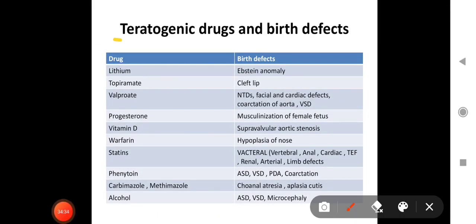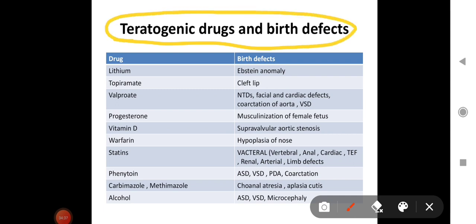Now, teratogenic drugs and birth defects with the use of those drugs: lithium may cause Ebstein anomaly, topiramate may cause cleft lip, valproate usually causes NTDs or facial and cardiac defects and coarctation of aorta or VSD. Progesterone causes masculinization of female fetus. And vitamin D causes supravalvular aortic stenosis.